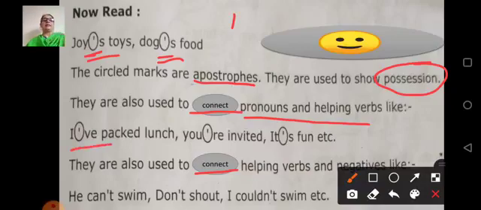I have packed lunch. You are invited. It's fun. So here pronoun and helping verbs are there. How do we read it? I have. Isn't it? I have. But we have connected this pronoun I and the helping verb have. So to connect this pronoun with the helping word, here we use the apostrophe sign. So remember this also: to show possession, and then to connect pronoun with the helping verb.